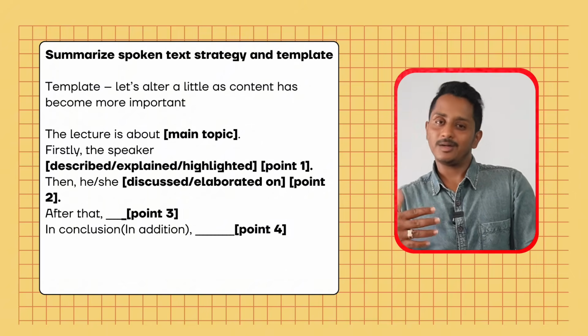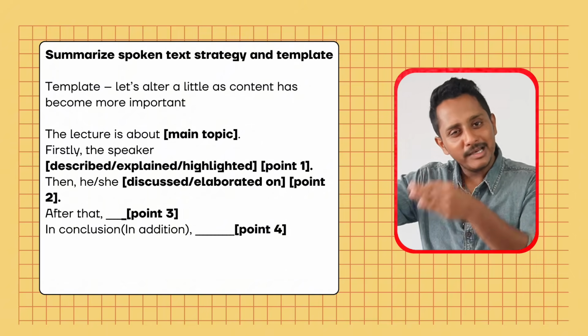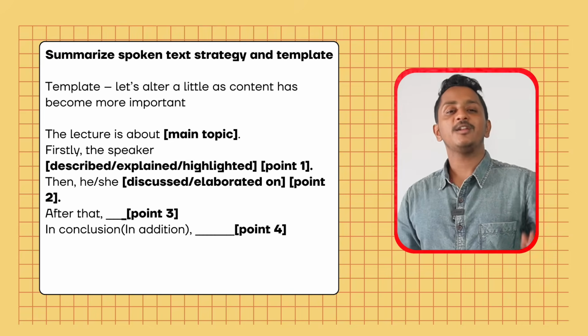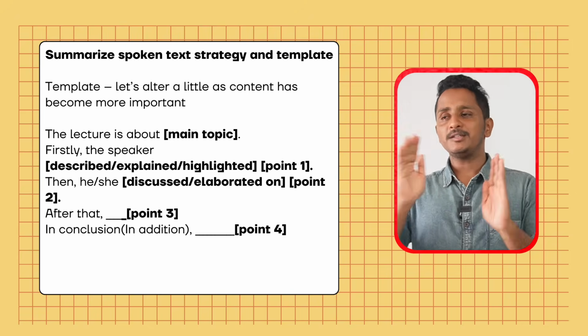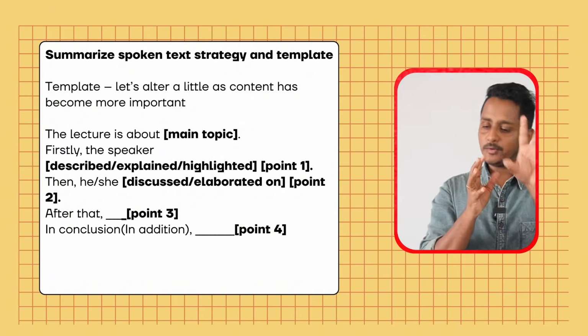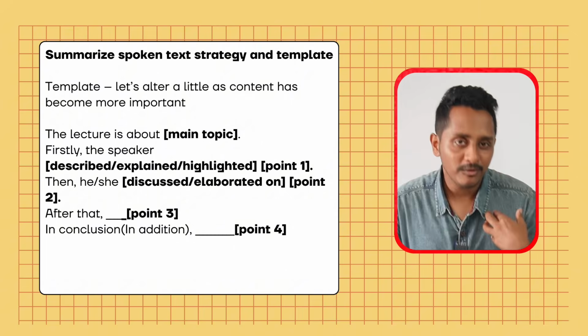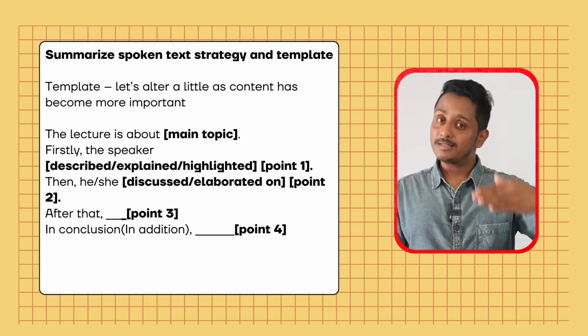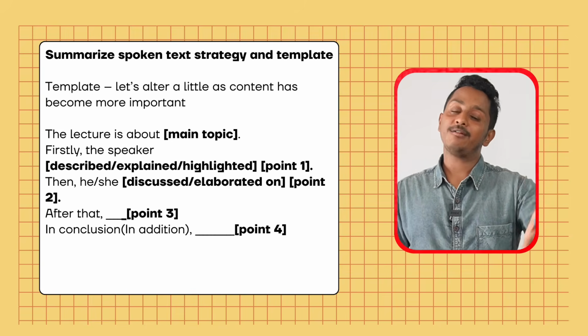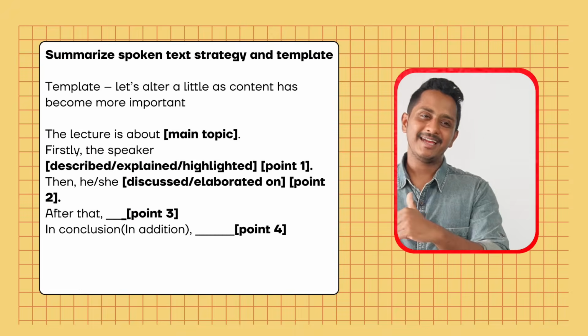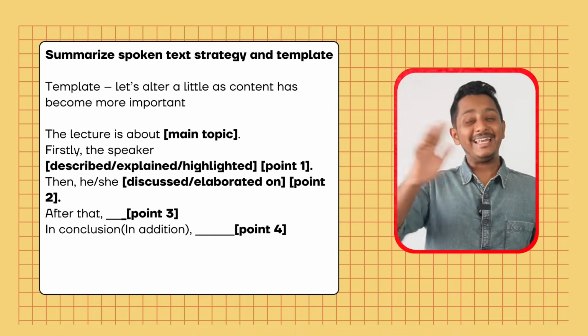In conclusion, you can finish it off, or let's say you have written a few more points. In addition, you write. Make sure it is between 65 to 70 words. Of course, the limit is between 50 and 70 words, but I wrote 58 or 59 words. I got fewer marks in listening and writing both. Then I wrote 68 or 69 words, and then I got 88 in writing.